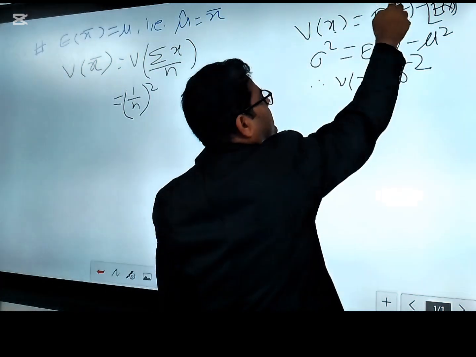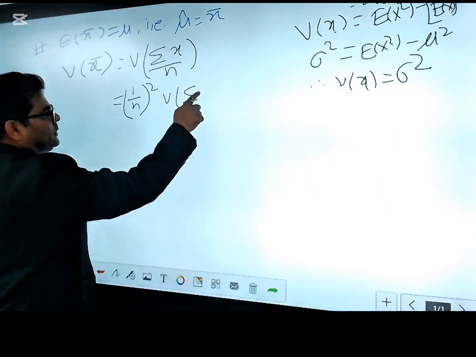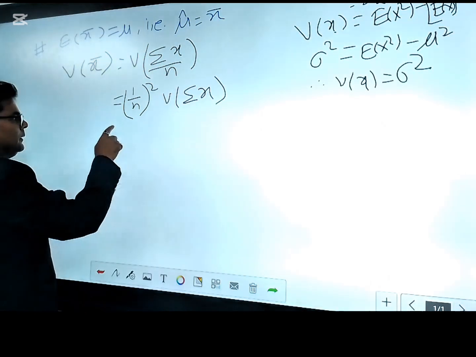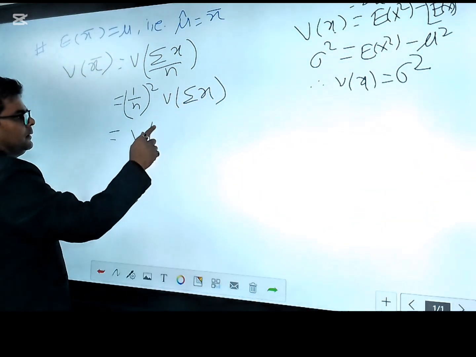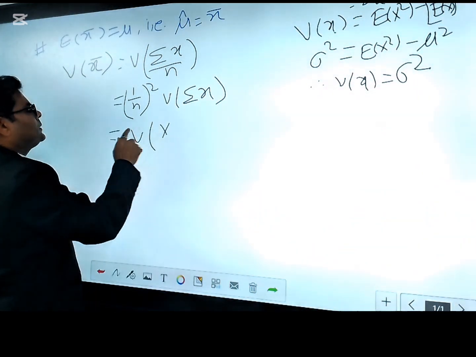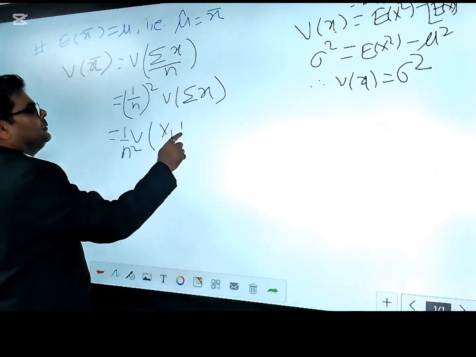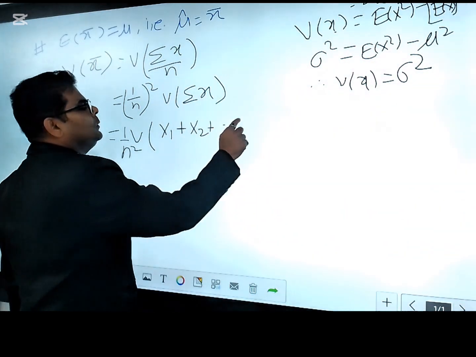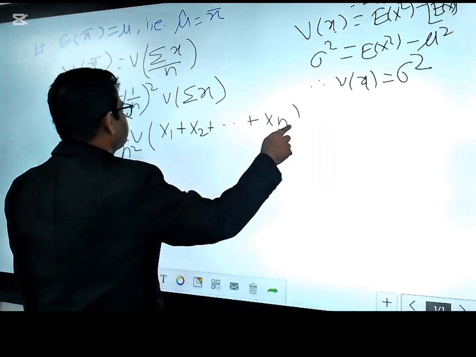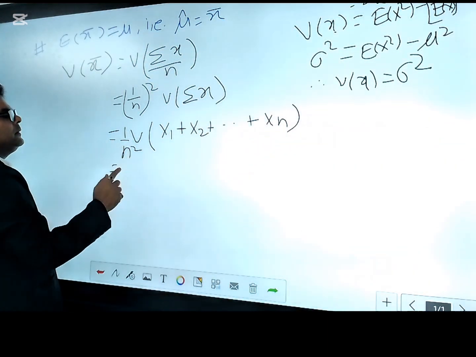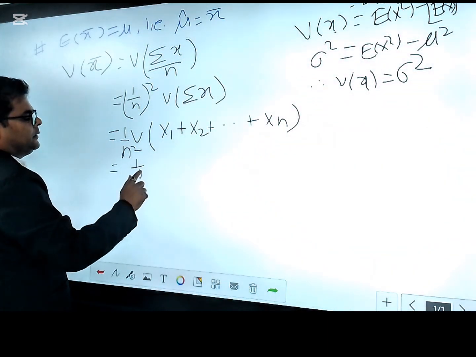It remains here summation of x inside, and then you have 1 by n square times the variance of x1 plus x2 up to term n.